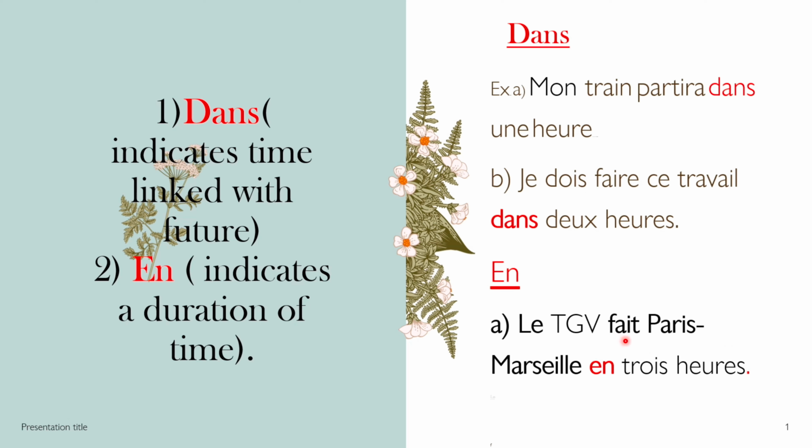So, le TGV fait Paris-Marseille en 3 heures. This train takes 3 hours to cover the distance from Paris to Marseille. So here 3 hours is clearly indicating the duration of time. That's why we have used en here.